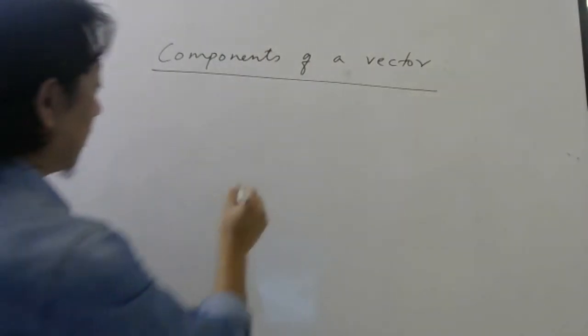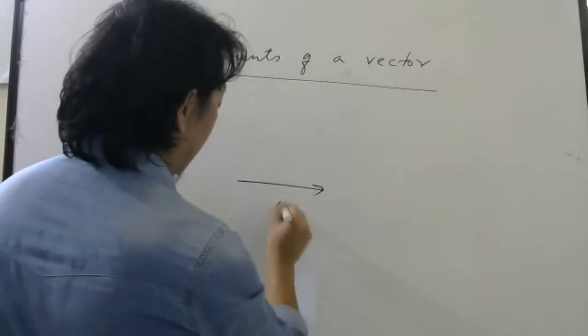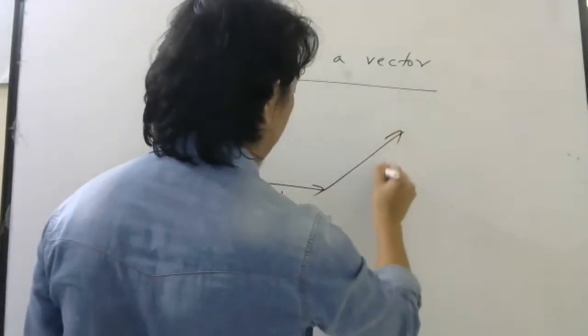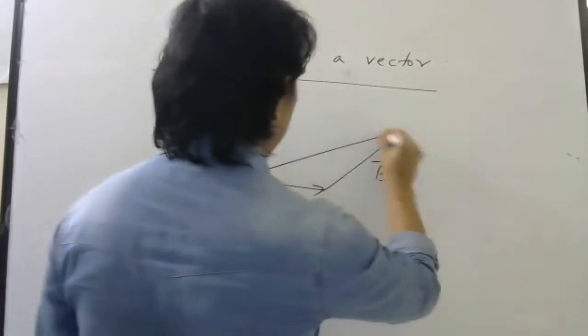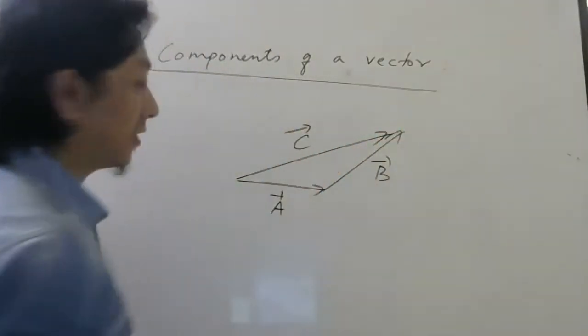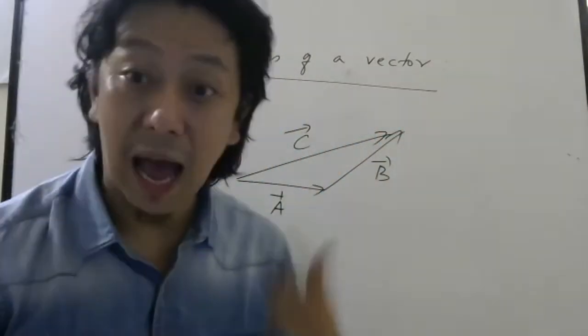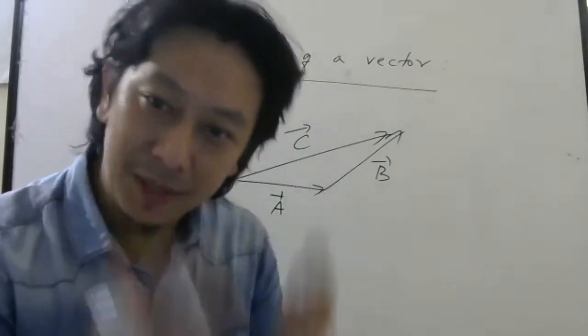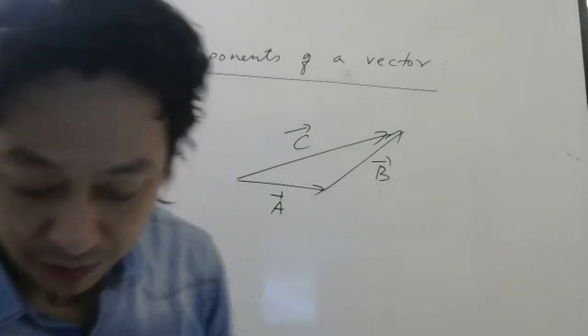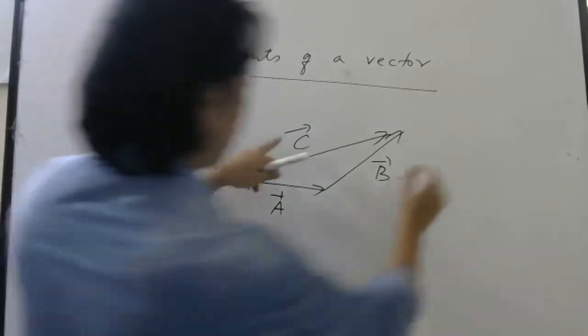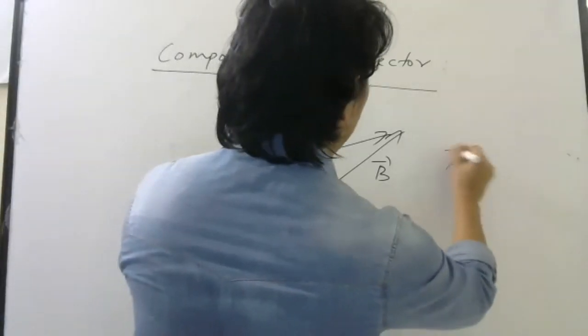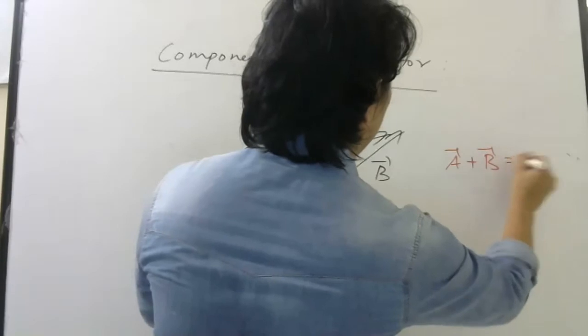So look carefully. If I add this vector with this vector, and I get this vector, let us say C vector, which I used to write R bar. If you want to write R bar, please write. It doesn't matter. Now the thing is, you know that A bar plus B bar is C bar.